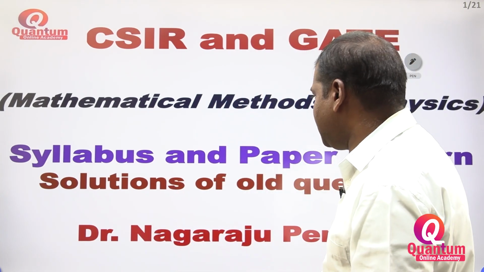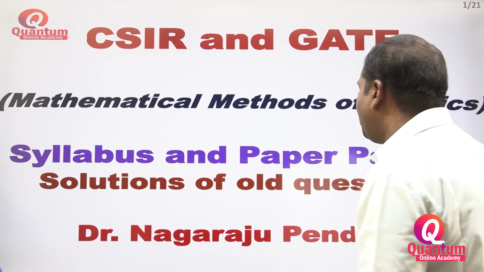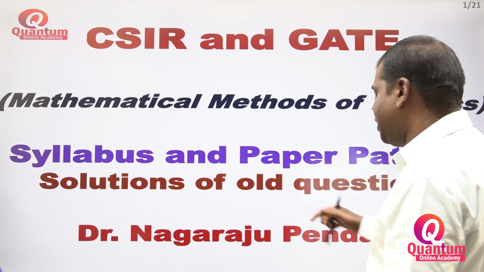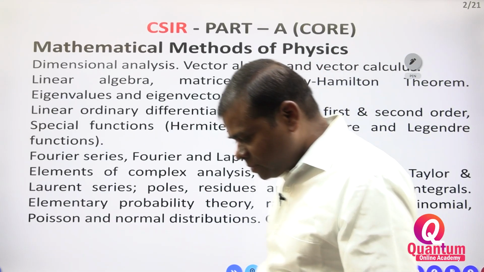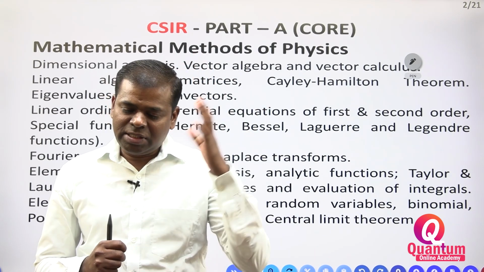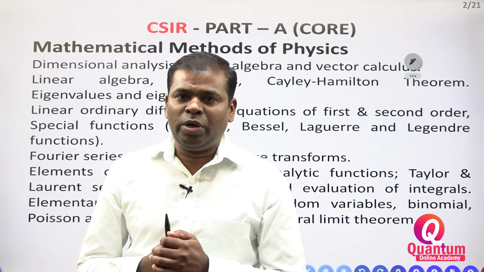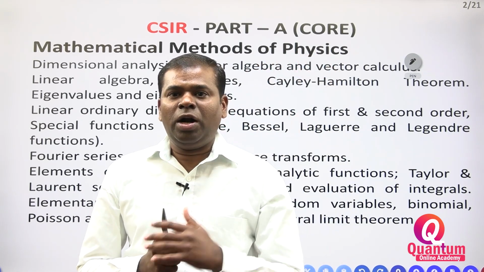Mathematical methods of physics, syllabus, paper pattern, and solutions of old questions we are explaining in this video. Now we have to see what the syllabus is. In CSIR, in mathematical methods of physics, there are 2 parts of the syllabus: part A and part B.